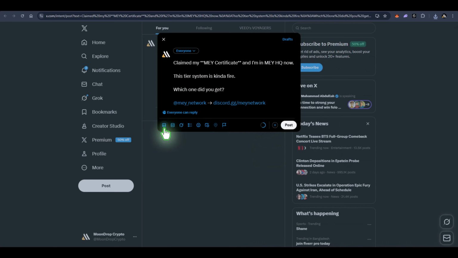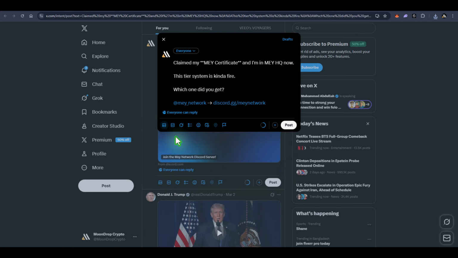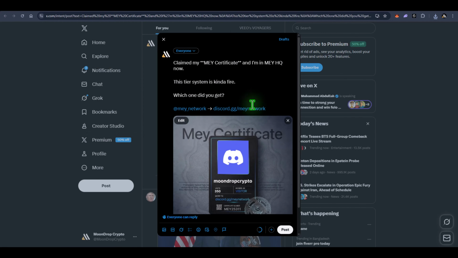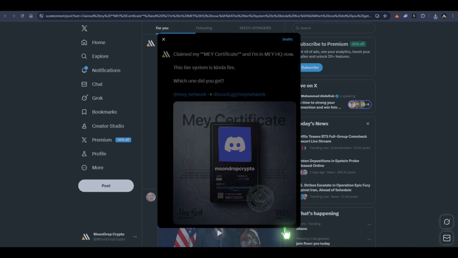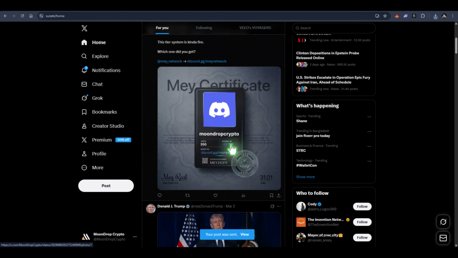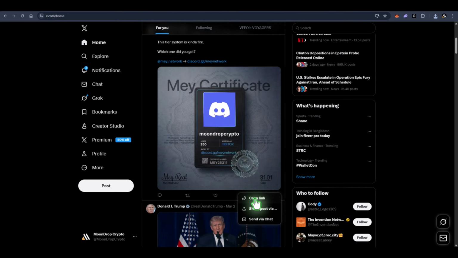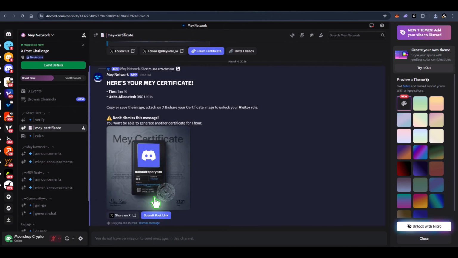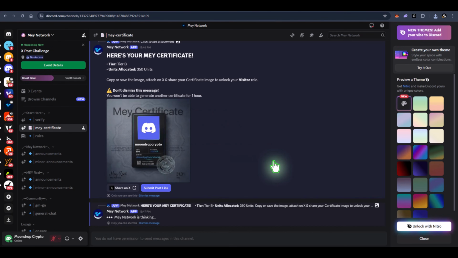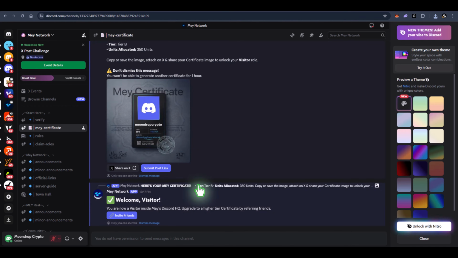Then it will automatically create a post for you. Add your certificate image which you downloaded earlier. Then post it. After posting, you need to copy this post link. So copy the link. Then go back to Discord and click here submit post link. Then paste the link here and click on submit. Done. Then click here on invite friends.